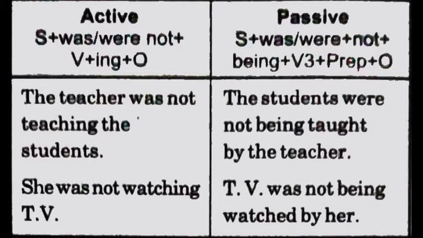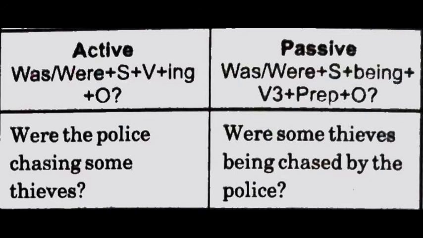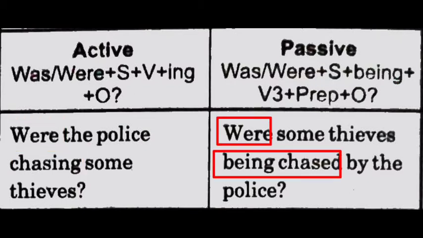Okay. Next is interrogative sentence. The interrogative sentences are of the form was/were plus subject plus ing form of the verb plus object. And again the same rule, we'll change into passive, we'll add being and third form of the verb. It will be was/were plus subject plus being plus third form of the verb followed by preposition by and then object. For example, were the police chasing some thieves? So, were some thieves being chased by the police?